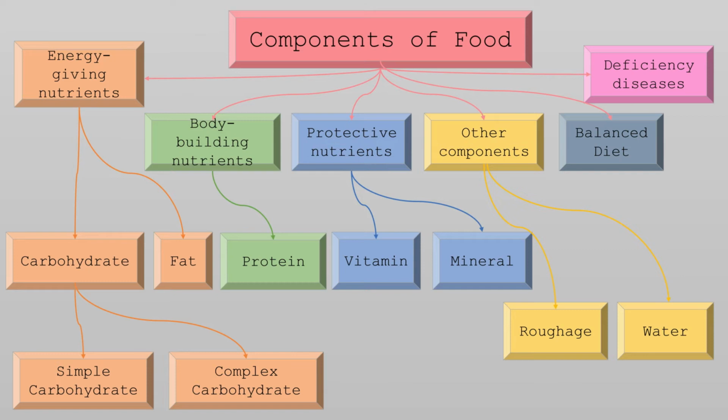Under the first topic, there are 2 subtopics, carbohydrate and fat. Again, under carbohydrate, there are 2 subtopics, simple carbohydrate and complex carbohydrate. Under the second topic, we have learned about protein. Under the third topic, again there are 2 subtopics, vitamin and mineral. Under other components, we have learned about roughage and water.